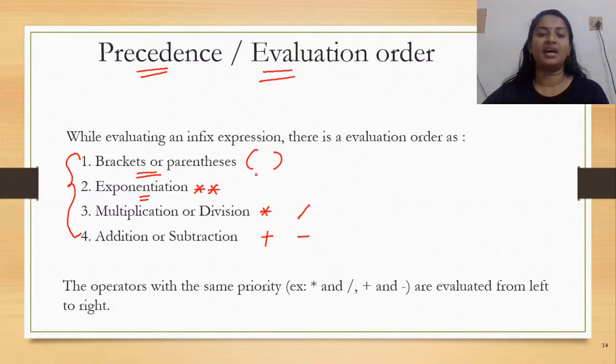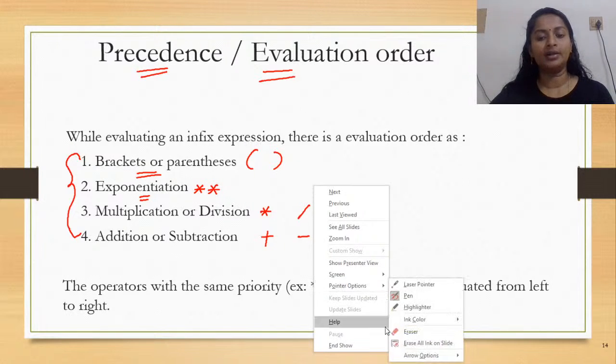So your infix expression would comprise parentheses and all the other operators shown here, and this is the order of evaluation. This is what we call precedence or evaluation order.